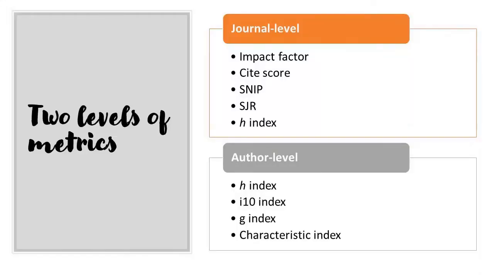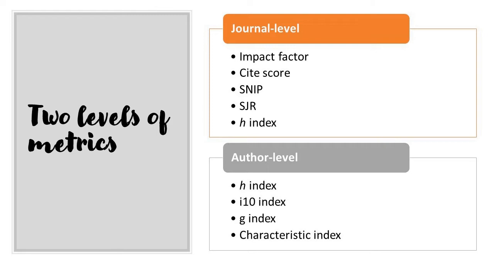In this lecture, I will be discussing impact factor, CiteScore, SNIP, SJR, and H index. Though there are many different types of indices and metrics available, these are the commonly used and very popular ones, so I will be discussing only these four or five.